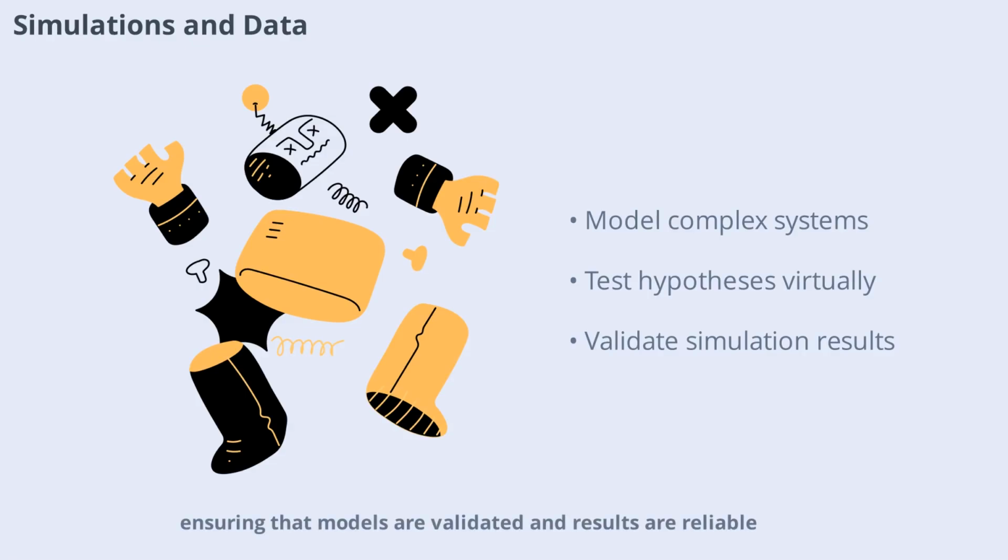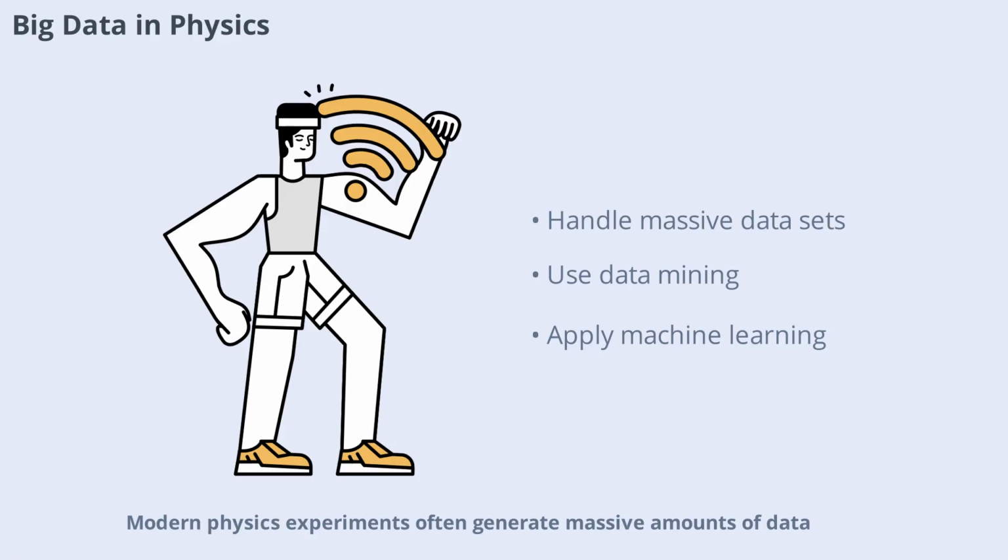results are reliable. Modern physics experiments often generate massive amounts of data known as big data. Handling big data requires specialized tools and techniques such as data mining and machine learning. These methods help physicists find patterns, make predictions, and extract meaningful information from vast data sets, pushing the boundaries of